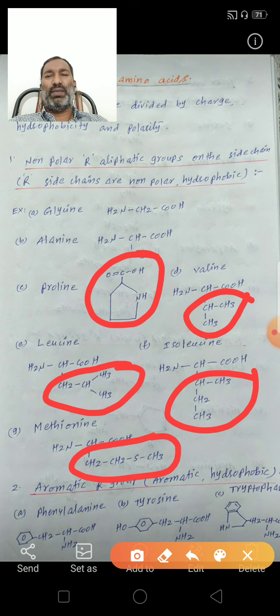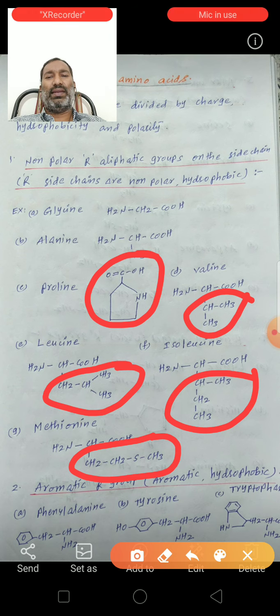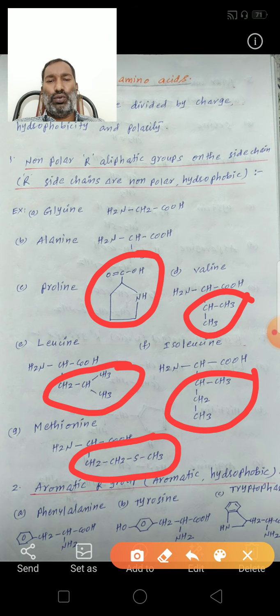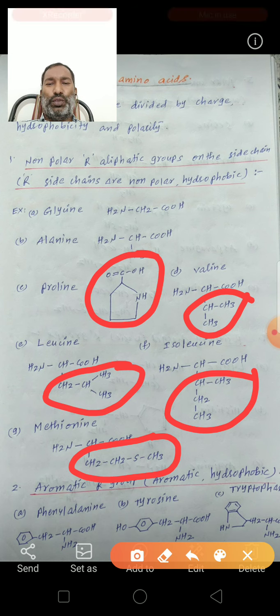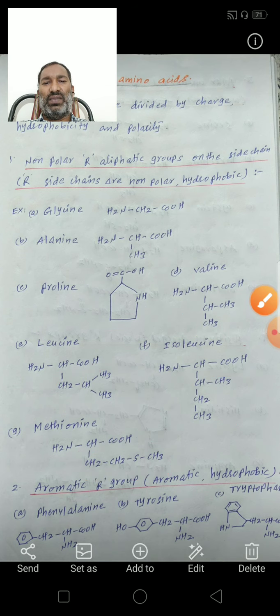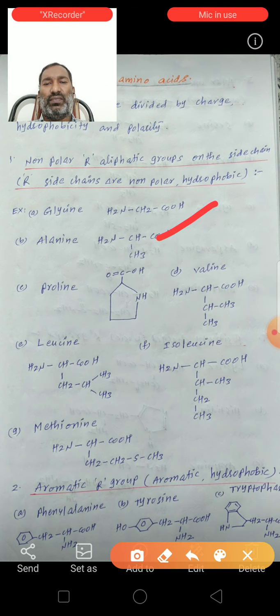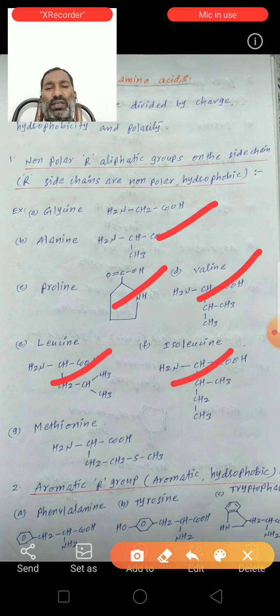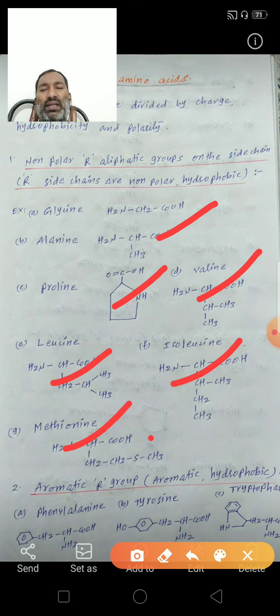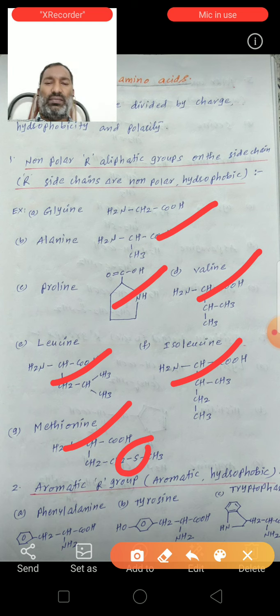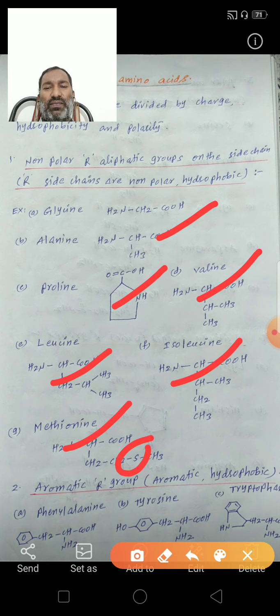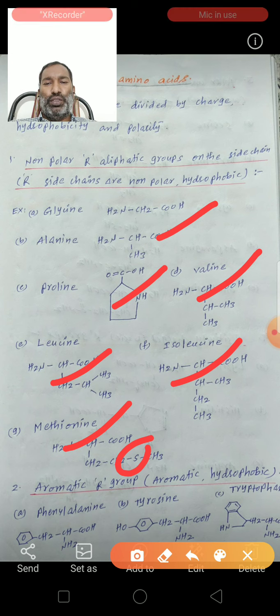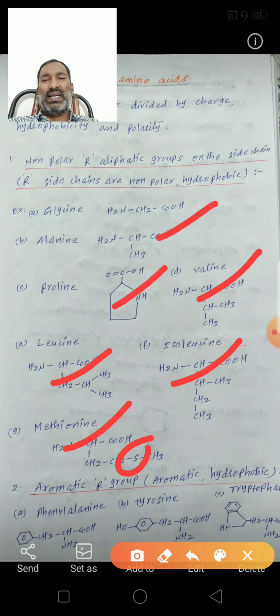These 7 amino acids are glycine, alanine, proline, valine, leucine, isoleucine, methionine. These are the structures of these amino acids. This is the glycine structure, this is the alanine structure, this is the proline structure, this is the valine structure, this is the leucine, this is isoleucine, this is methionine. Methionine contains the sulfur. The sulfur atom containing amino acid is methionine. This proline is the secondary amine containing amino acid.